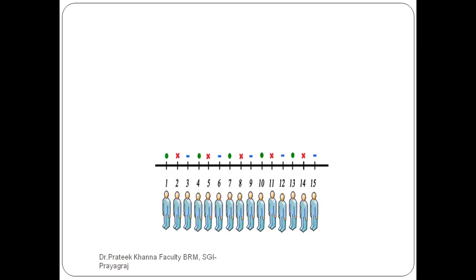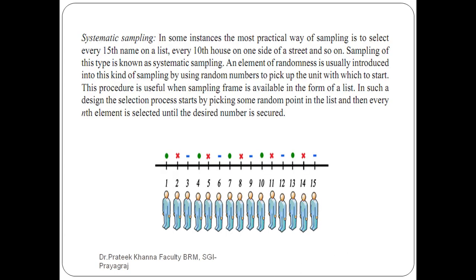Now come to the next, systematic sampling. What do you mean by systematic sampling? It is very easy to understand. In some instances, the most practical way of sampling is to select every 15th name on a list.